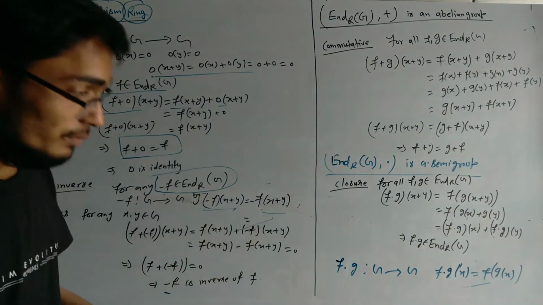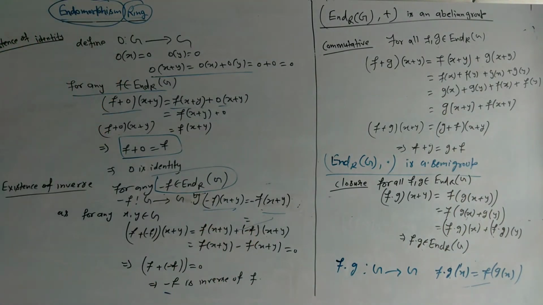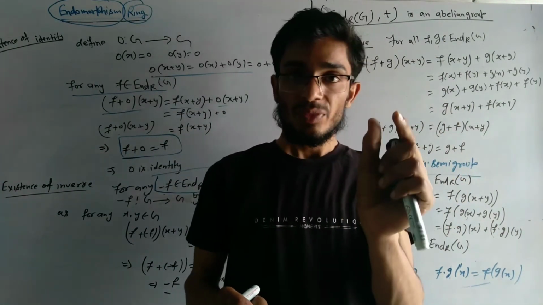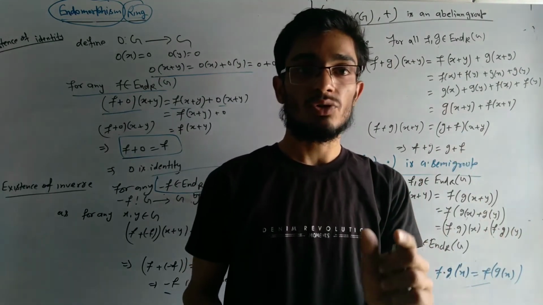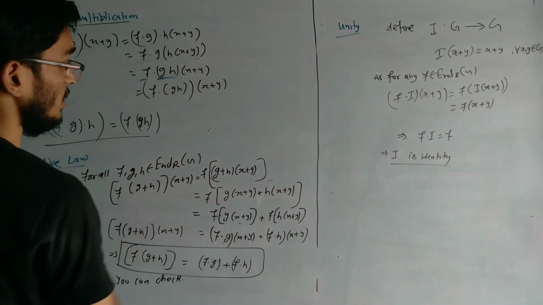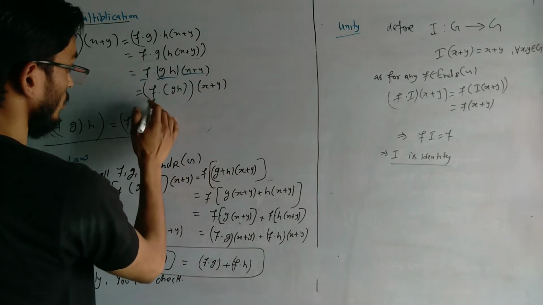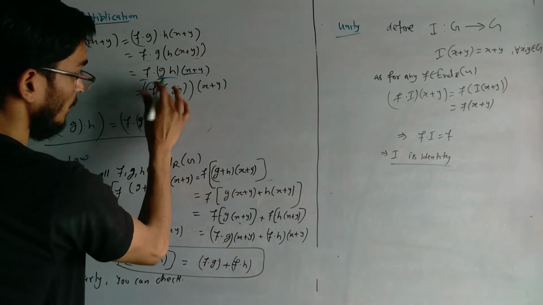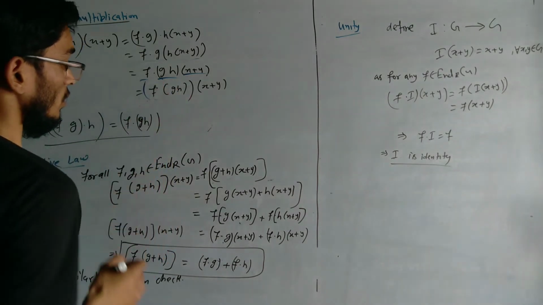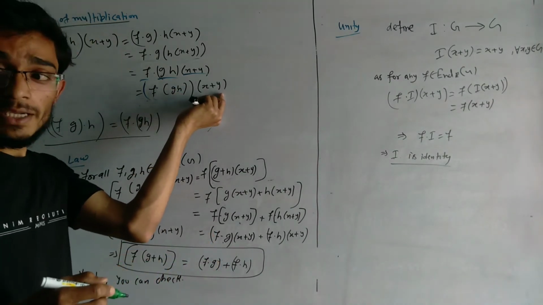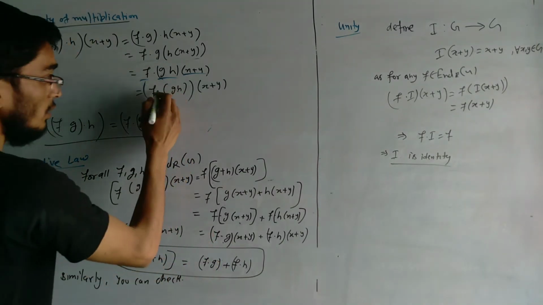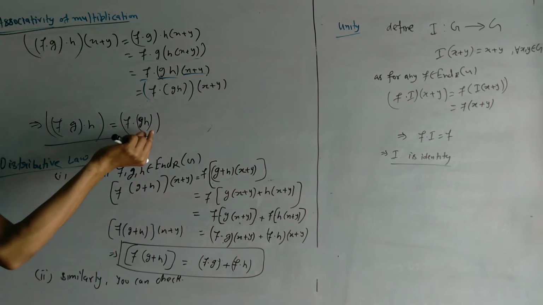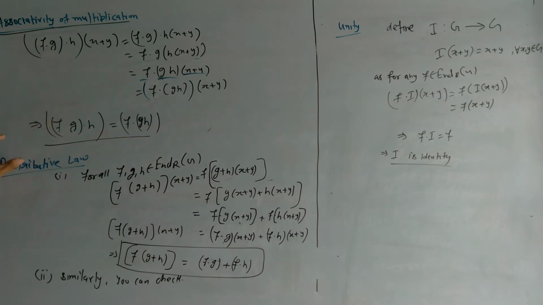Now we will talk about the associative law. A semigroup satisfies the closure property and the associative law. So we will check associativity: ((f · g) · h)(x + y). We can write it as f · (g · h), and x + y can be separated. So this implies (f · g) · h = f · (g · h). So associativity of multiplication holds.